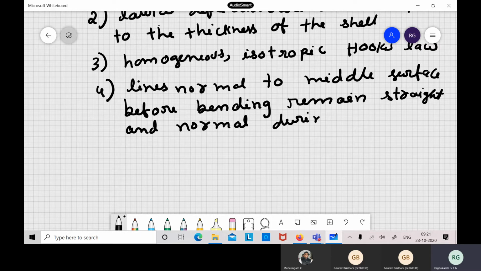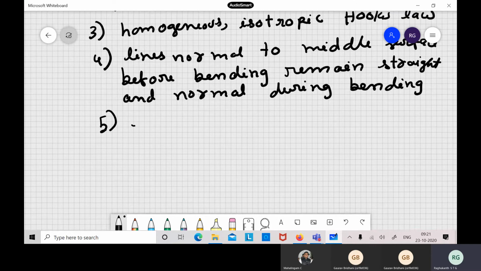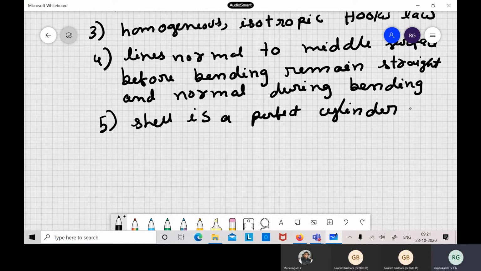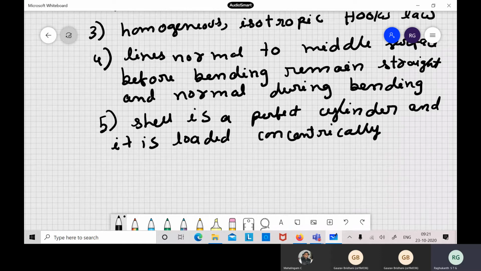So this is another assumption. And of course we say that the shell is a perfect cylinder, so there are no imperfections, although in practice you can have a lot of imperfections. And it is loaded concentrically, at every cross section. So these are the assumptions.